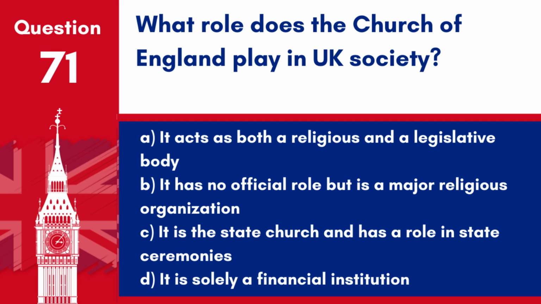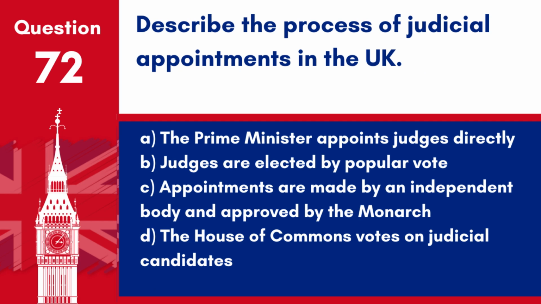Question 71. What role does the Church of England play in UK society? A. It acts as both a religious and a legislative body. B. It has no official role but is a major religious organisation. C. It is the state church and has a role in state ceremonies. D. It is solely a financial institution. Answer: C. It is the state church and has a role in state ceremonies. The Church of England holds a significant place in British society, including representation in the House of Lords through the Lords Spiritual.